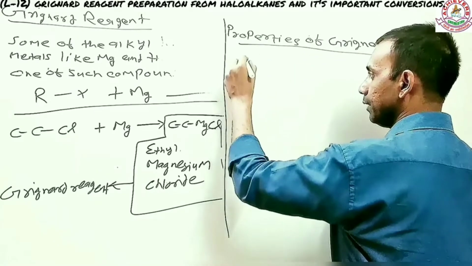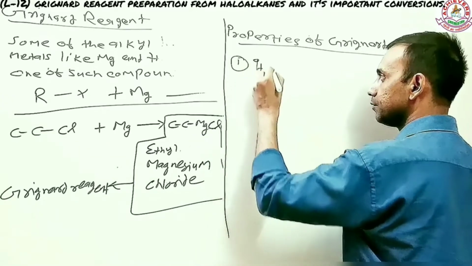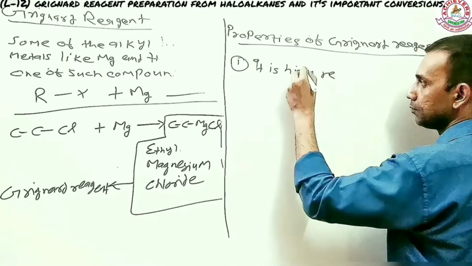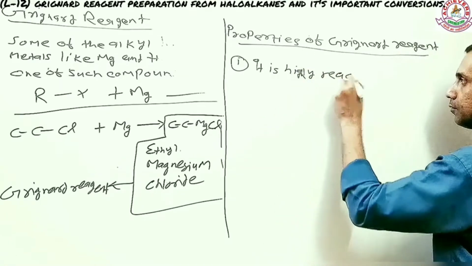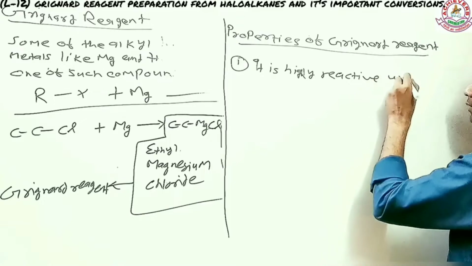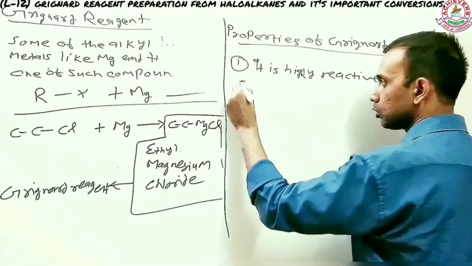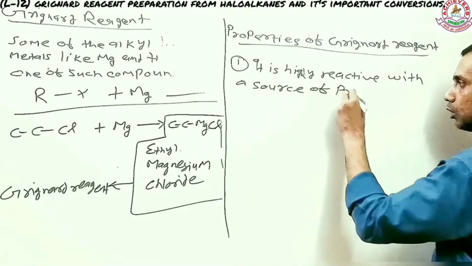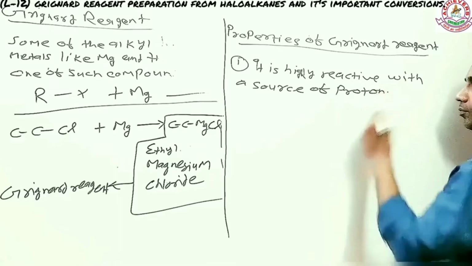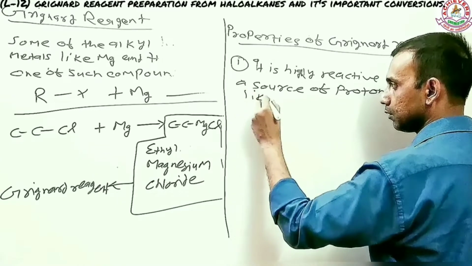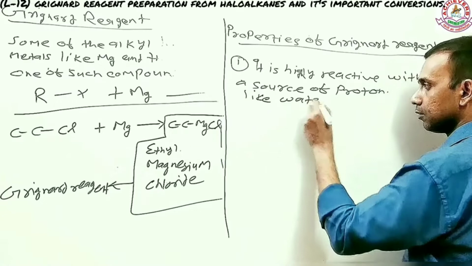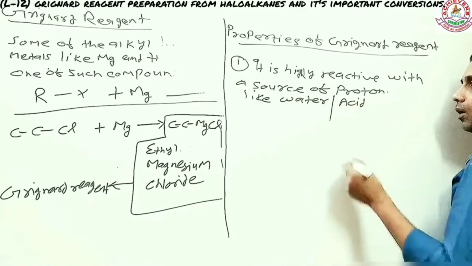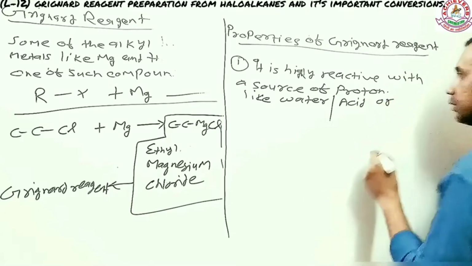The first thing I would say is that it is highly reactive with a source of proton, like water, maybe an acid, or other.